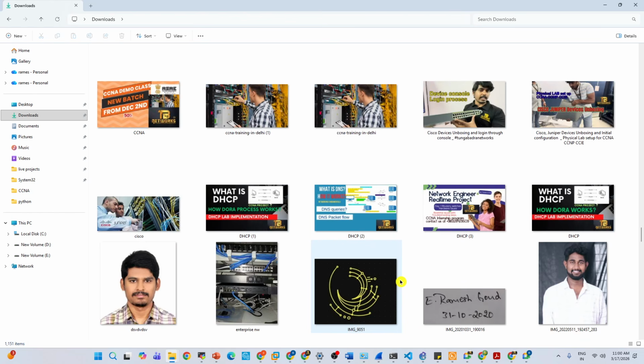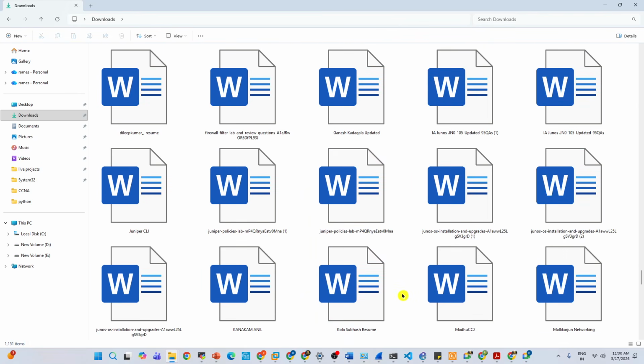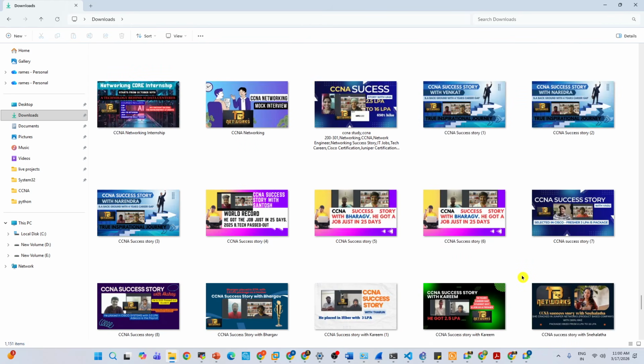So you guys are visualizing the data center architecture. I'm just asking what I'm showing, what I'm trying to convey to you. Are you able to understand, guys?